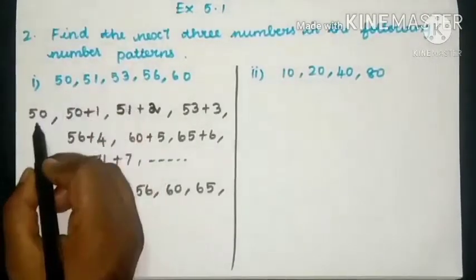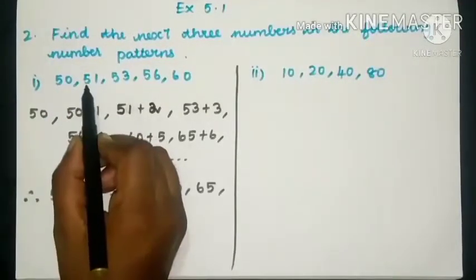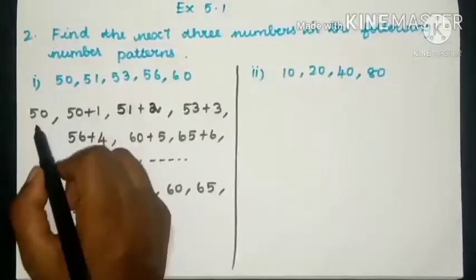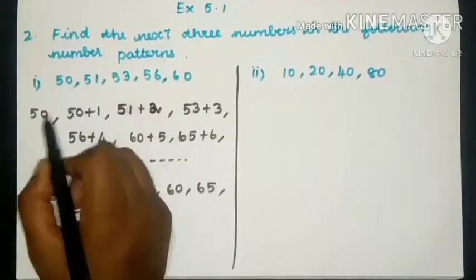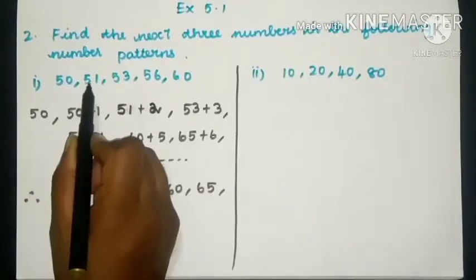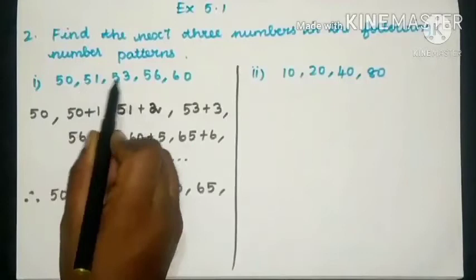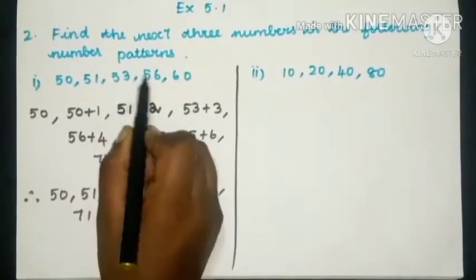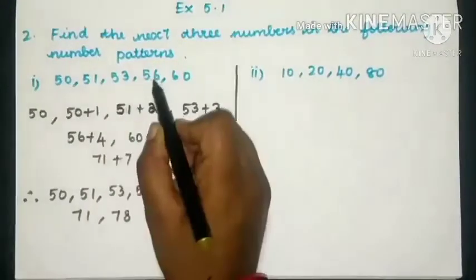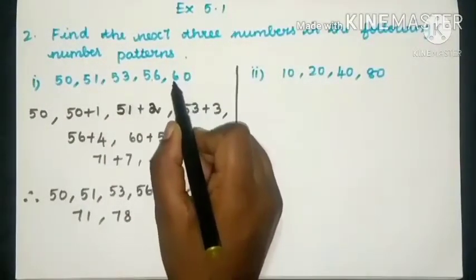Students, how did you get the sequence? First, you have to write the given number like this, 50. And the next number is 51. If you add 1 to the previous number, you will get the answer as 51. 50 plus 1 is 51. And then 53. If you add 51 plus 2, you will get the answer as 53. If you add 53 plus 3, you will get the answer as 56. And if you add 56 plus 4, you will get the answer as 60.